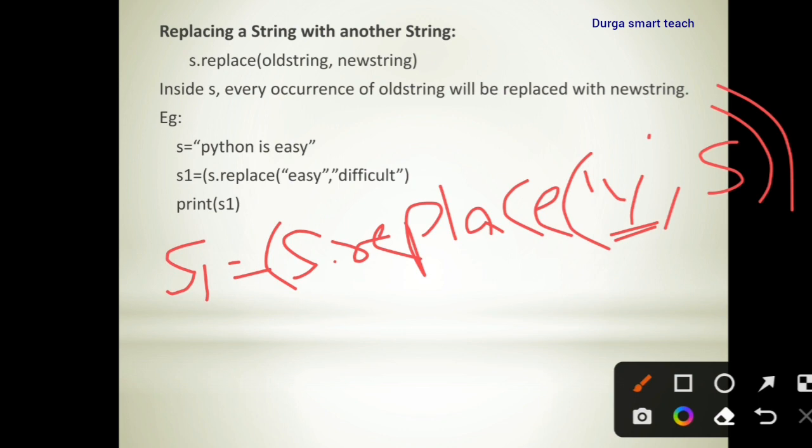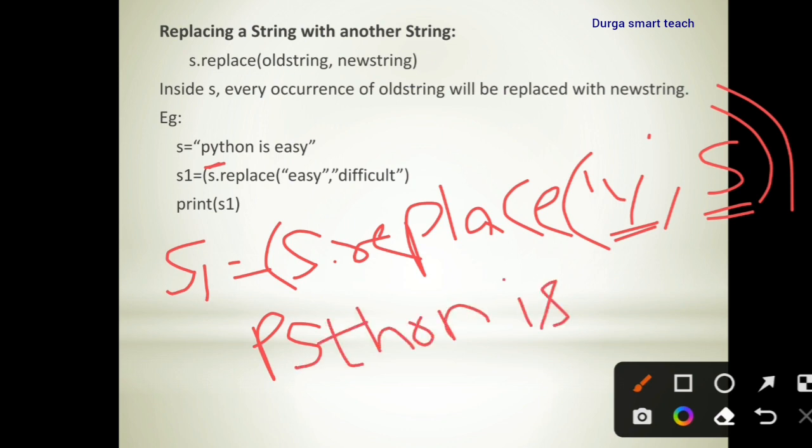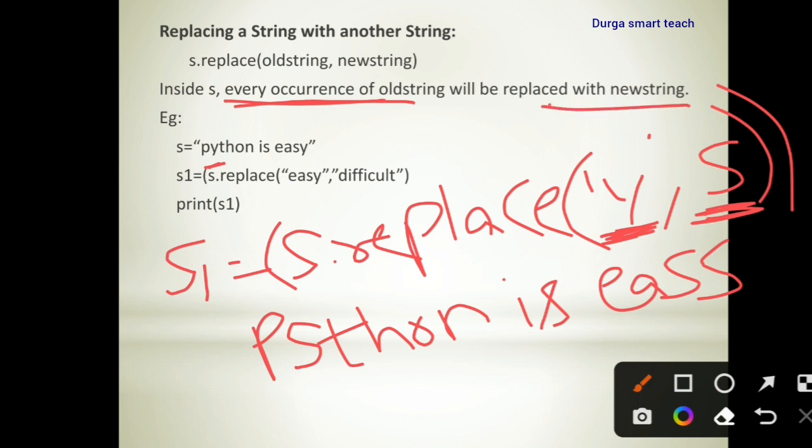So now the value of s1 is "Pysthon is easy"; in the place of y we are replacing s. Every occurrence of the old string will be replaced with the new string, not only the first occurrence.